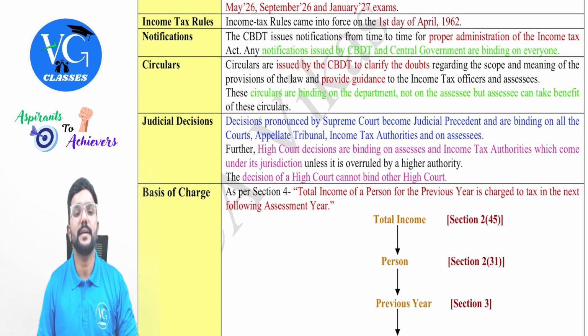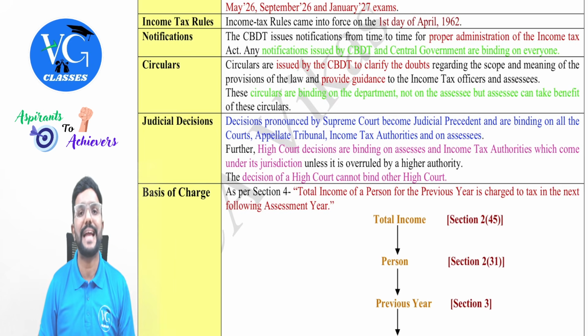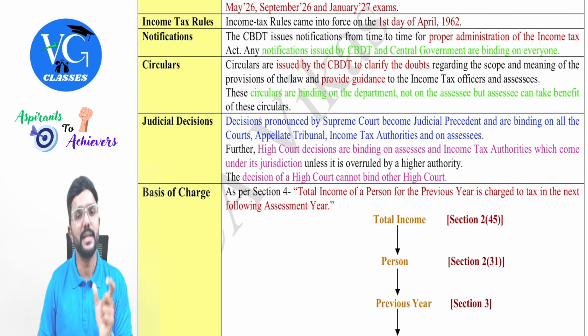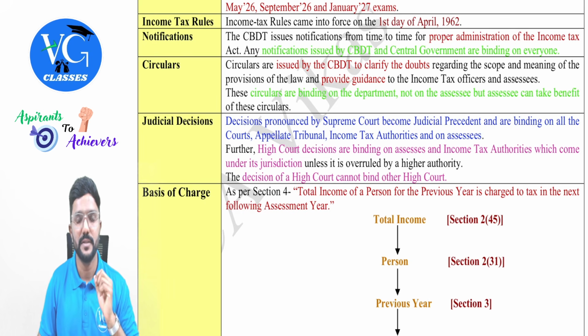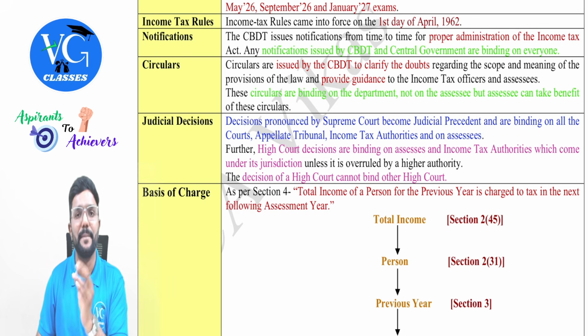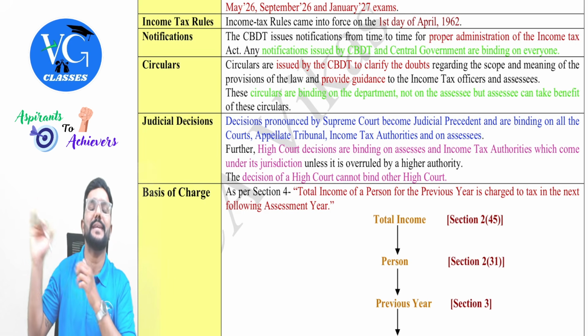Then coming to income tax rules. Income tax rules play a supporting role to the Income Tax Act. Wherever in the act they cannot give clarity, they would have mentioned "as may be prescribed", or "in the prescribed manner", "within the prescribed time", "within the prescribed limit". And it will be prescribed, or the manner will be mentioned or prescribed. Where, sir? In the income tax rules.